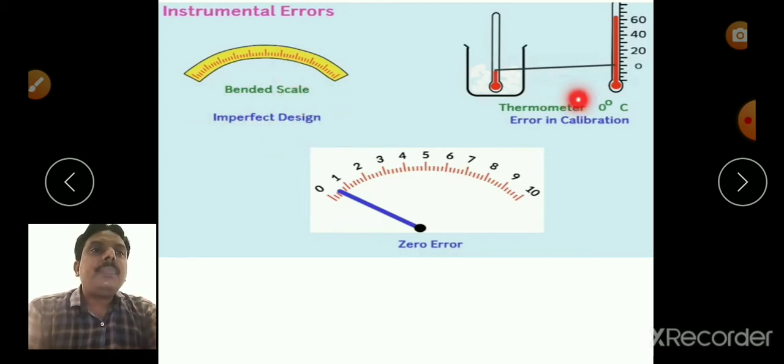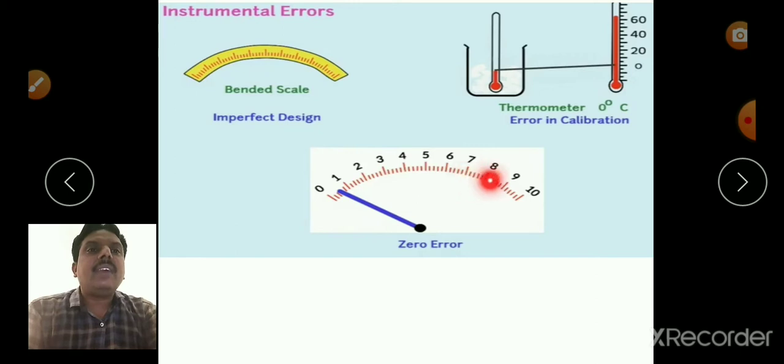Next one, thermometer. In a thermometer, the divisions must be at equal distances. If they are not equally distributed, or the space between the divisions is not the same, there will be an error in measuring the temperature. This is nothing but incorrect calibration of the thermometer, or error in calibration.